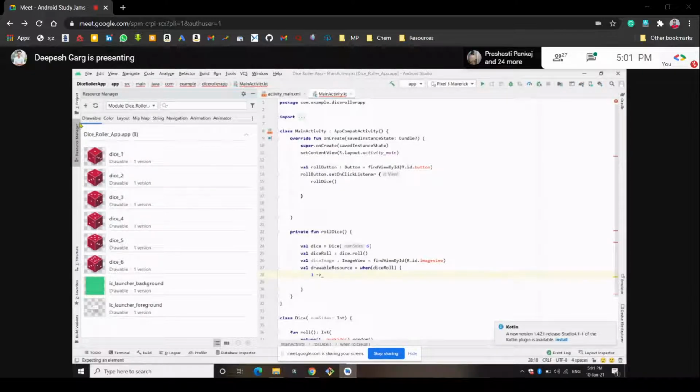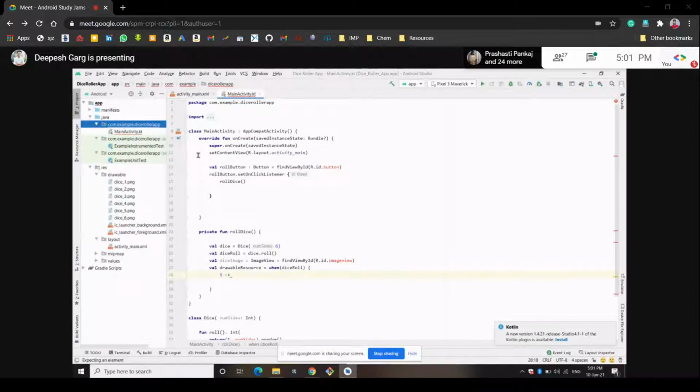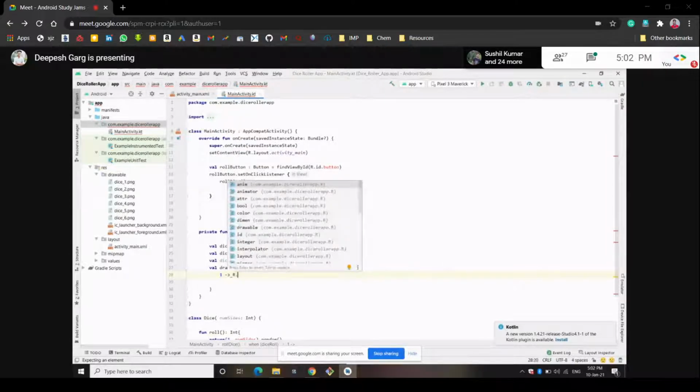Let's write code for that. Whenever one is generated, we want the dice showing one in the app. How should we import this? We import this through resources, called R, which will detect the resources. Then the type of resource is drawable.